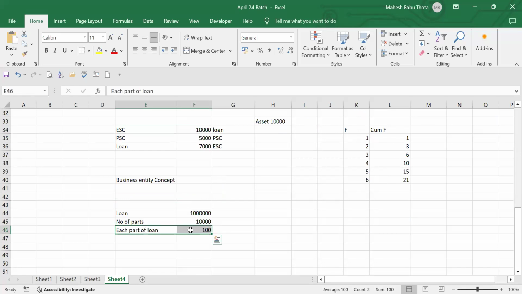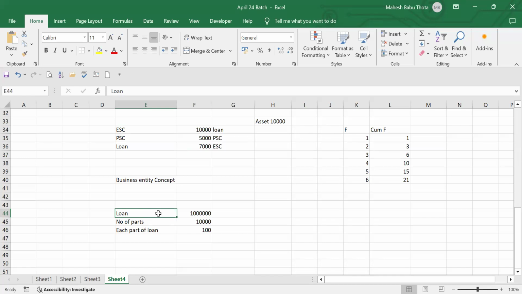Equity shareholders and preference shareholders are the owners, so they're sharing profits and participating in the profit distribution. But here we are not owners. As a lender, if I'm getting a loan from the bank, it won't rely on profits. It doesn't matter whether you're in profits or in losses.